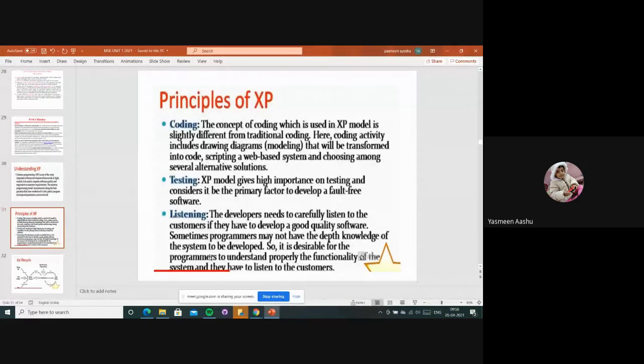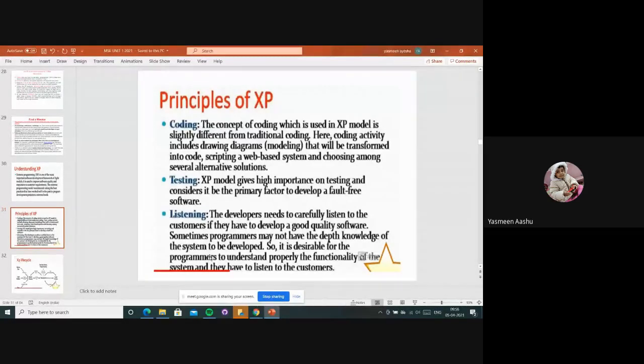So it is desirable for the programmers to understand the functionality of the system properly, and they have to listen to the customers. If they listen to the customer carefully, then they can develop good quality software and provide it to the market according to the time to market.